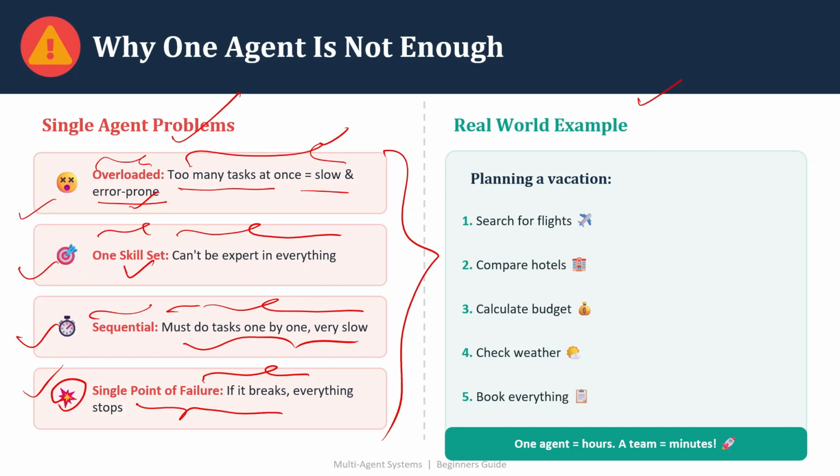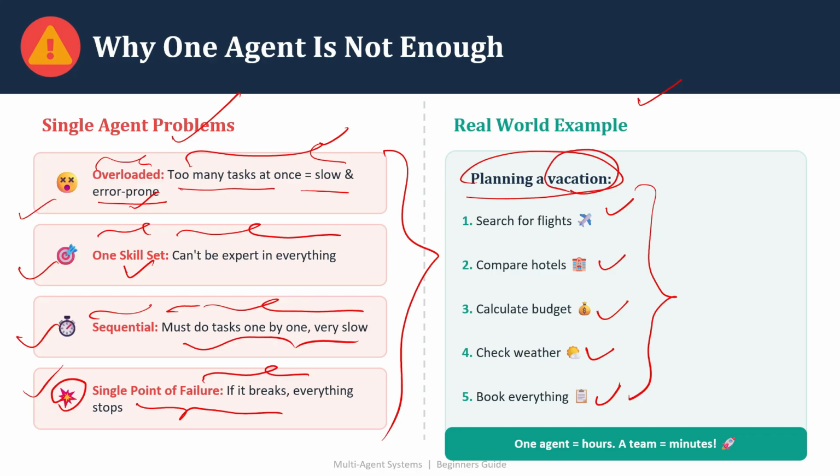Now if we talk about real world problems, like you are planning for a vacation, you have to search for a flight, compare hotels, calculate the budget, check the weather, and then book everything, right? These are the subtasks when you are planning a vacation. If one AI agent is working there, it can complete this task, but in sequence. It cannot execute this in parallel, right? That means one agent may take a longer duration. If it is a multi-agent system, that means it is working like a team where you have multiple agents, then the task which may take hours for a single agent can be completed in minutes.